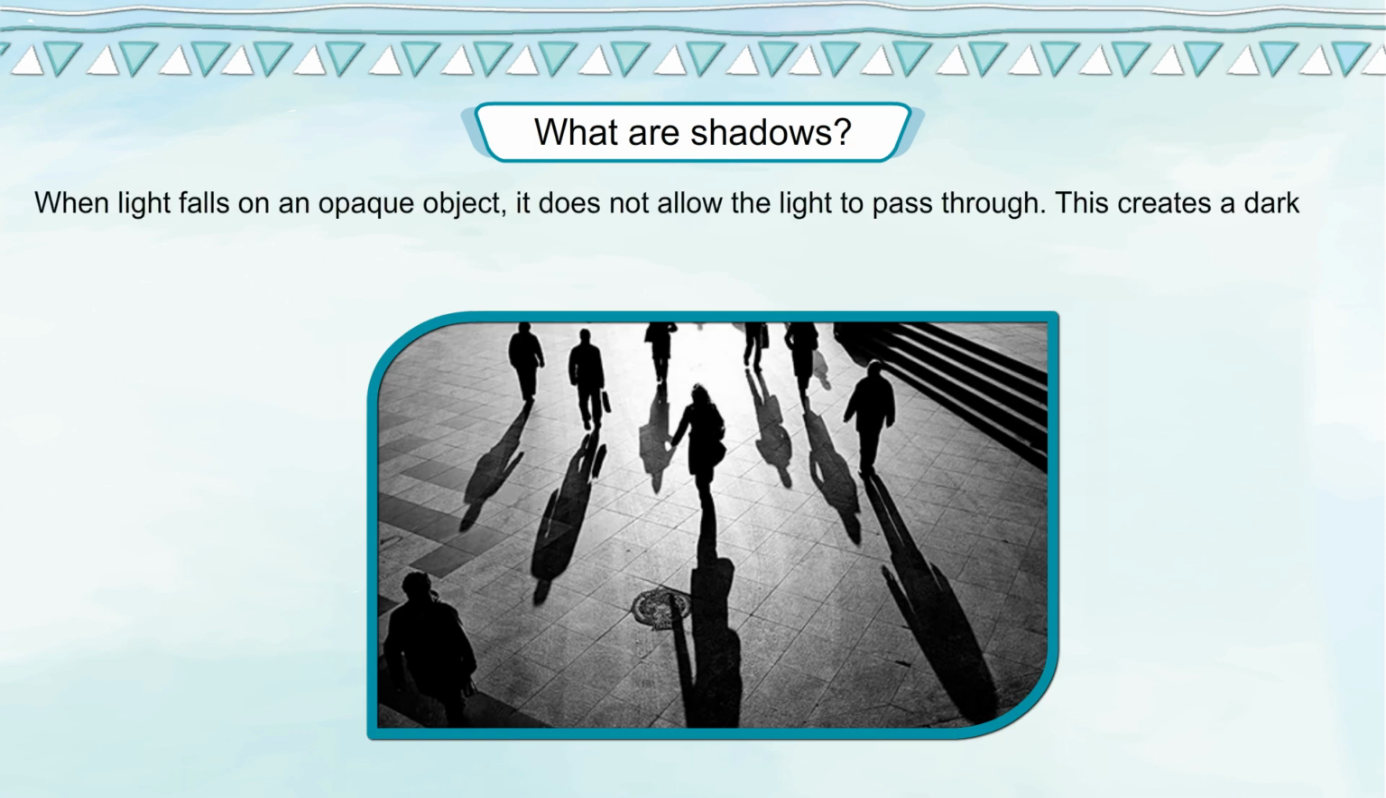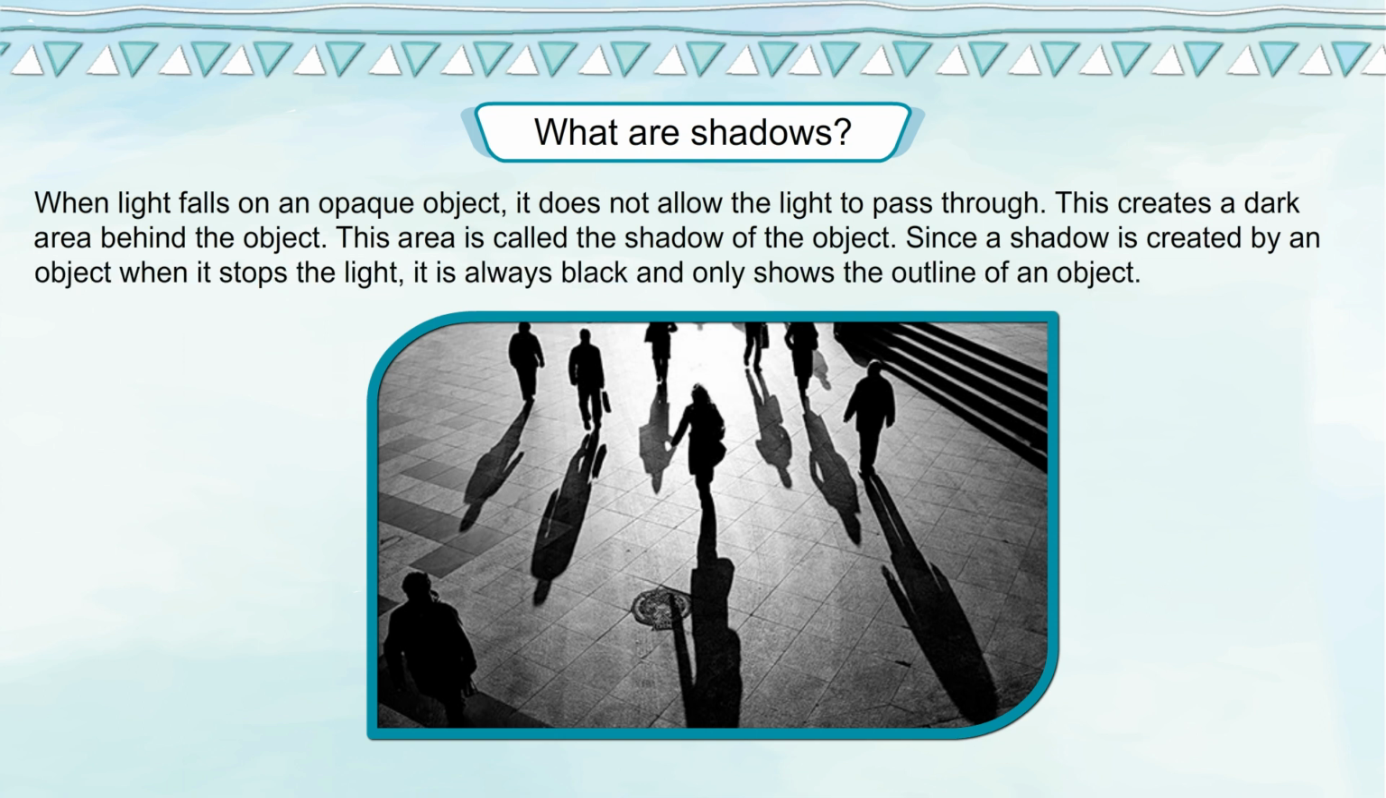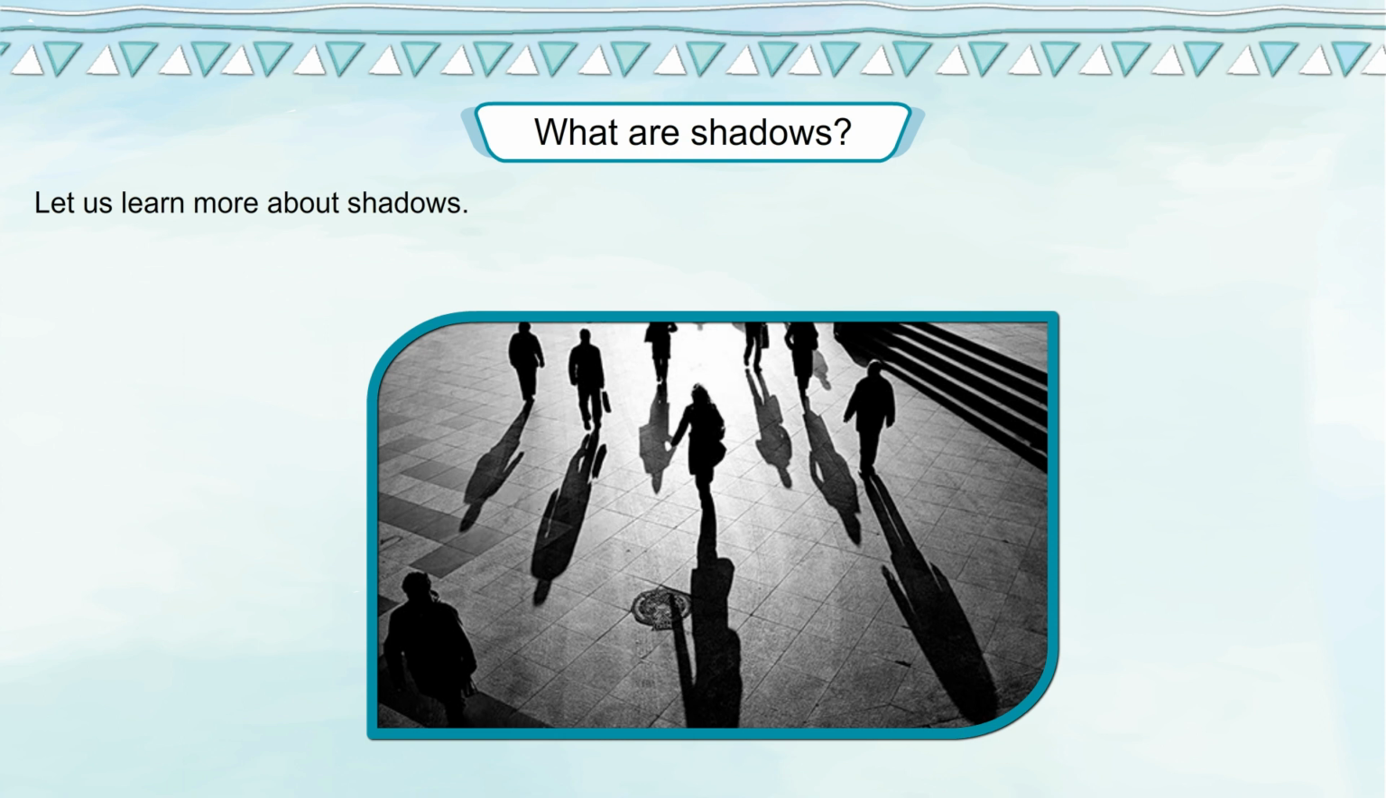What are shadows? When light falls on an opaque object, it does not allow the light to pass through. This creates a dark area behind the object. This area is called the shadow of the object. Since the shadow is created by an object when it stops the light, it is always black and only shows the outline of an object. Let us learn more about shadows.